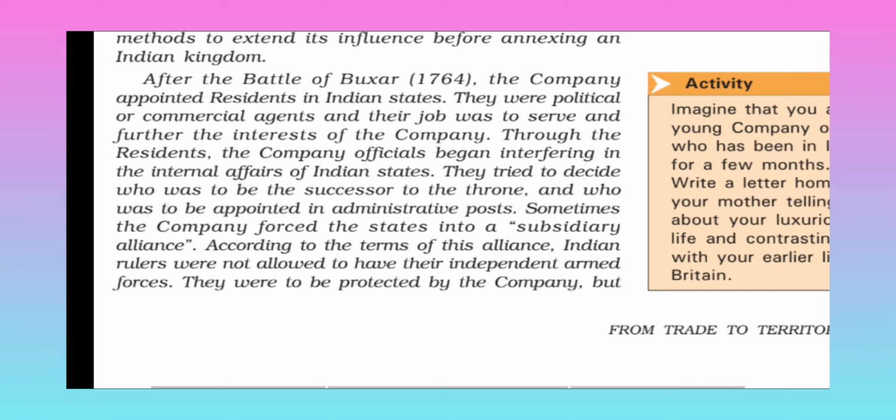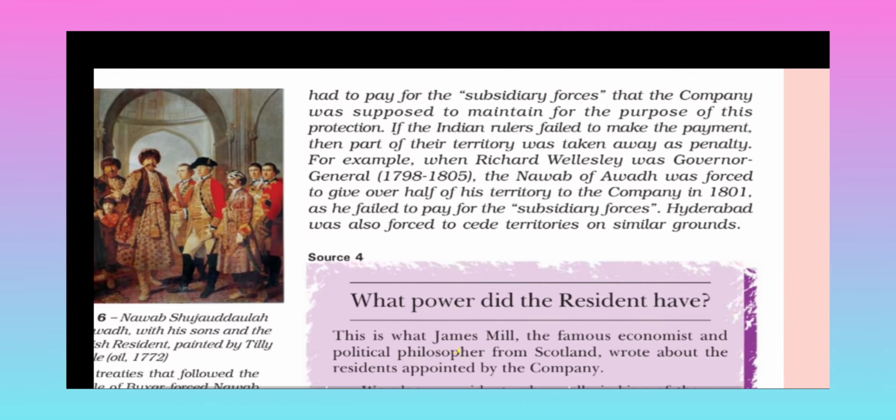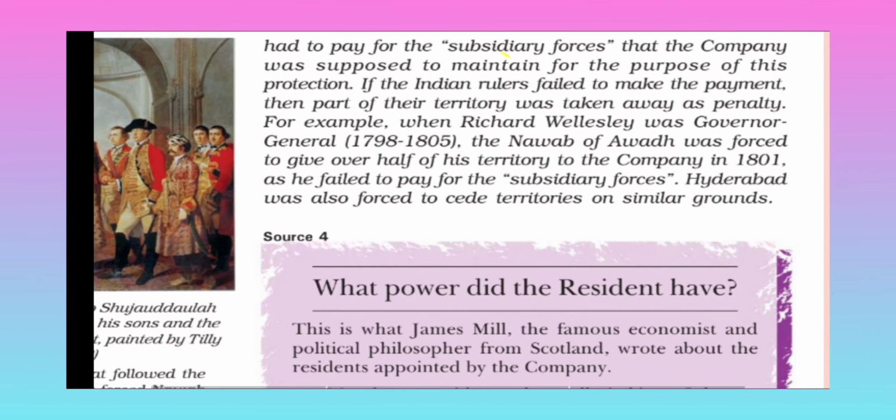According to the terms of this alliance, Indian rulers were not allowed to have their independent armed force. Means each and every ruler could not keep their own army. Okay, they were to be protected by the company, means company armies would protect them. But they had to pay for the subsidiary forces. Means whatever British forces are there, they have to pay for that, which the company was supposed to maintain for the purpose of this protection.